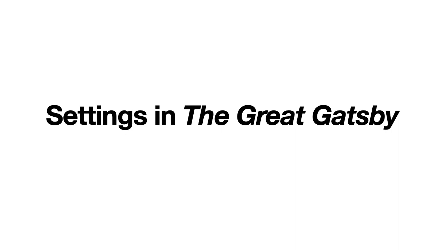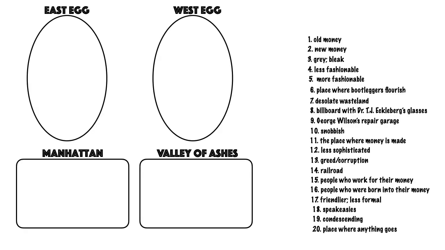This is going to go over the worksheet that you were asked to do about the settings in The Great Gatsby. Basically, there are four main settings. Everything in the story takes place either in East Egg, West Egg, Manhattan, or the Valley of Ashes. And all of these here, numbers 1 through 20, belong in a specific one of those settings. You could make the argument that a few of these belong in more than one, which we'll talk about as we go. But here are your answers.